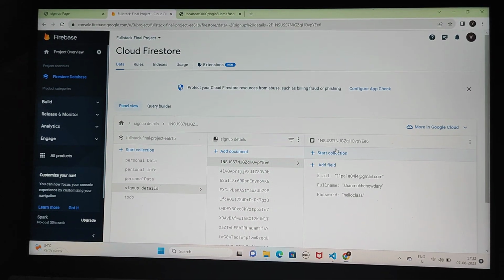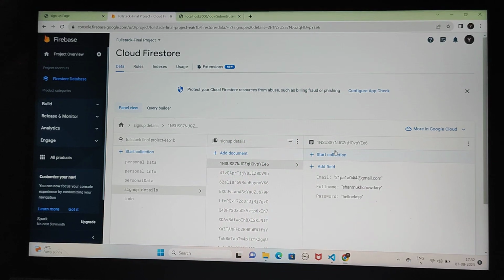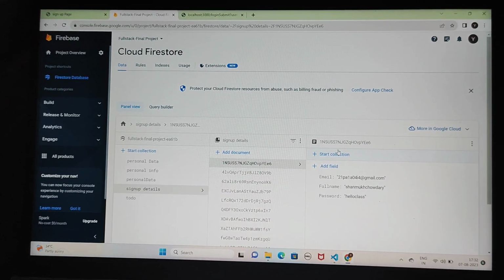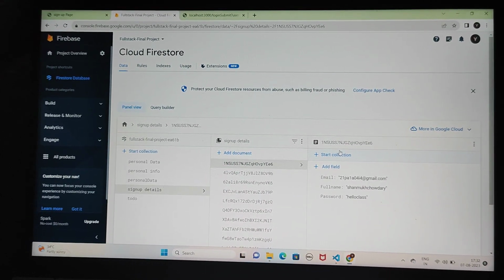So this is my basic project I have done using Express.js and Firestore database on the basic sign up and login functionality.